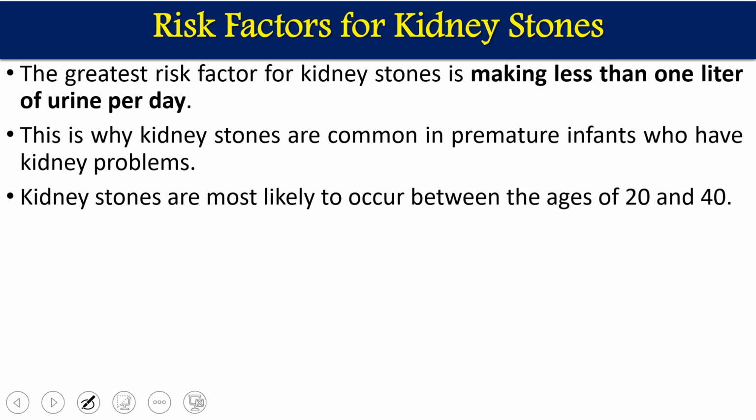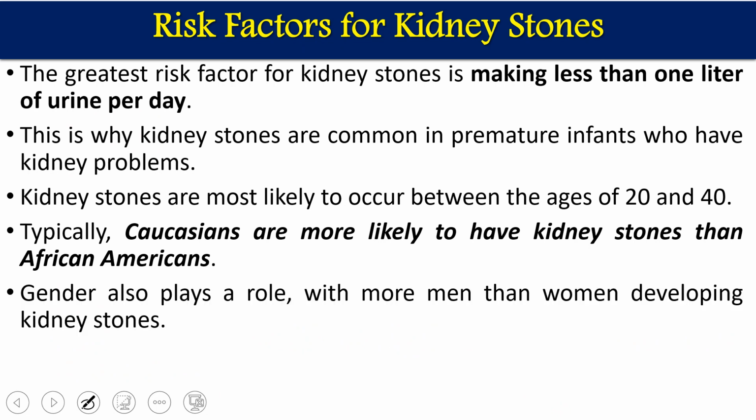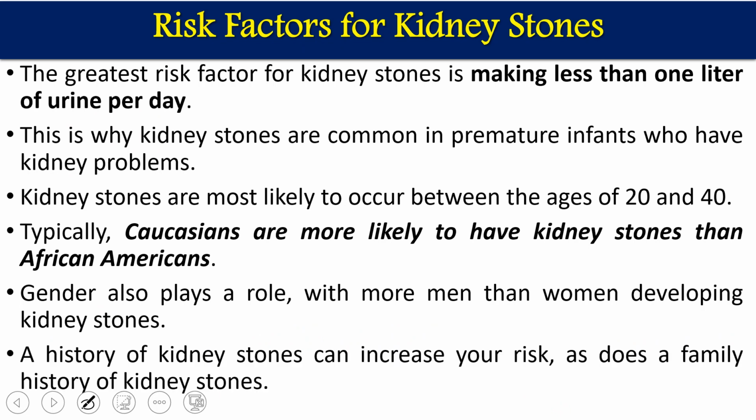Kidney stones are more likely to occur between the ages of 20 and 40 years. Typically, Caucasians are more likely to have kidney stones than African Americans because of their food habits and geographical locations. Gender also plays a role, with more men than women developing kidney stones. A history of kidney stones can increase your risk, as does a family history.